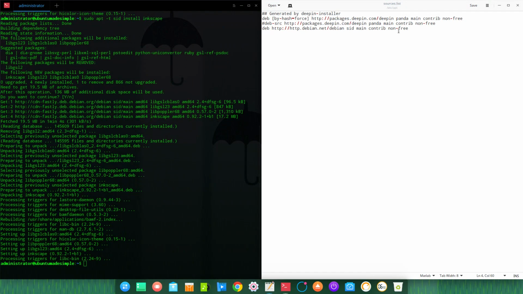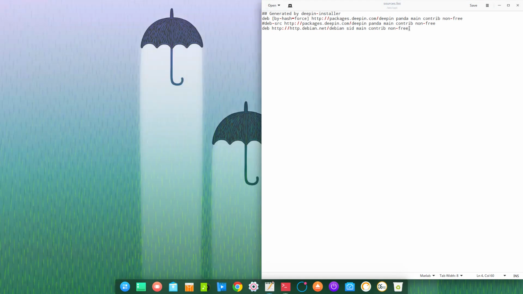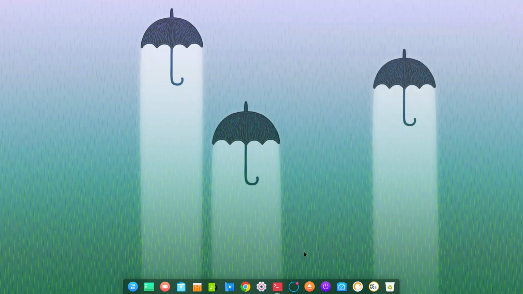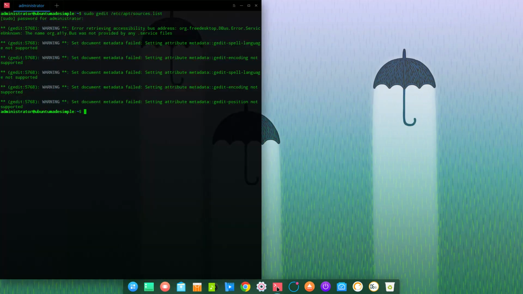Wonderful. So now we're just gonna close this terminal. We're gonna remove this line. We're gonna remove it totally, so we just keep the ones that were there at the very beginning. Save this document. Close this document. We can close this one also with all the commands. And then we're gonna go back here.